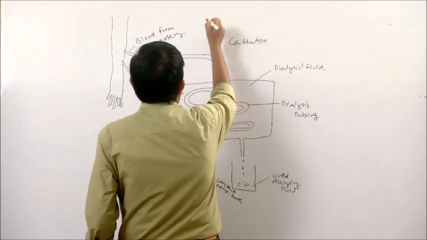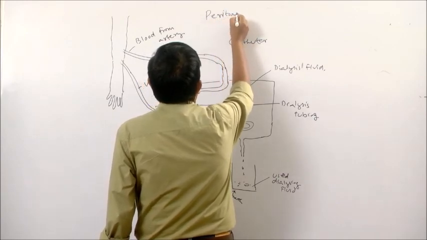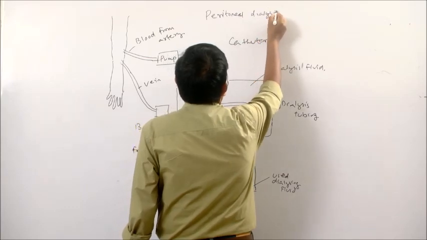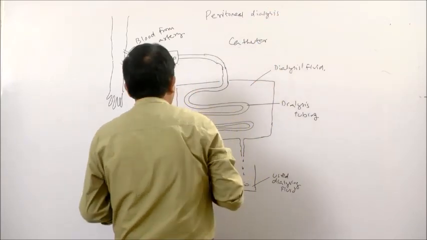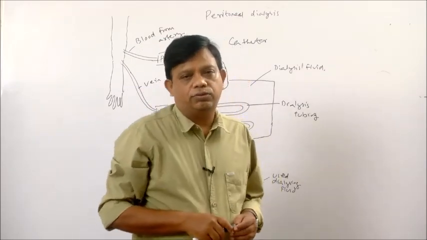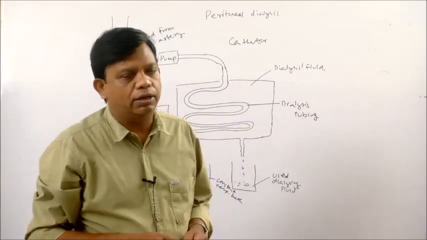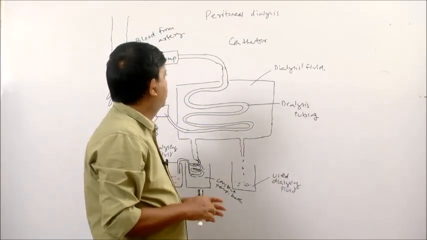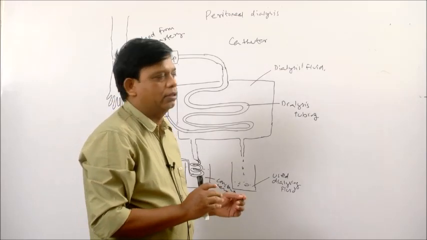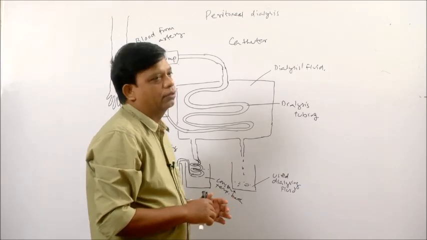Then the second dialysis method, that is peritoneal dialysis. Peritoneal dialysis is dialysis using a natural membrane rather than artificial membrane. Here in peritoneal dialysis, a natural semi-permeable membrane of the patient is used for separating the waste materials from the blood. In peritoneal dialysis, what is done?